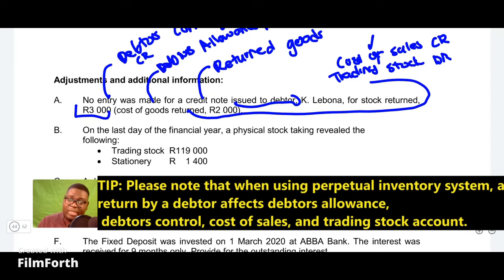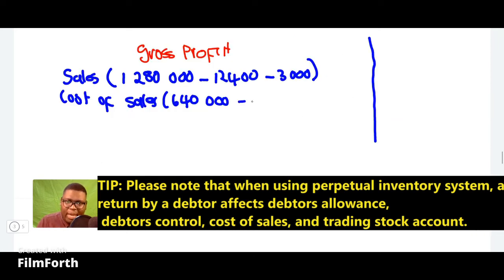Okay, so if we're updating sales because there's a debtors allowance, we must also update the cost of sales, but this will depend on the system that you are using. If you are using the perpetual inventory system, you'll update both the sales and the cost of sales, but in periodic you will update only the sales. But that's not your stuff for now. I think it's grade 11 or 12 accounting. So let's now just focus on the part where we have to update also our cost of sales. So cost of sales will also have to be reduced. Okay, so we'll say minus 2,000, and then you will be done with that part.